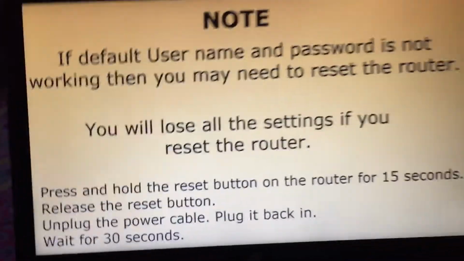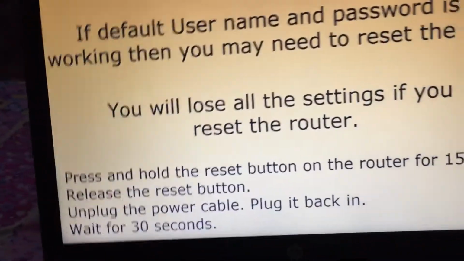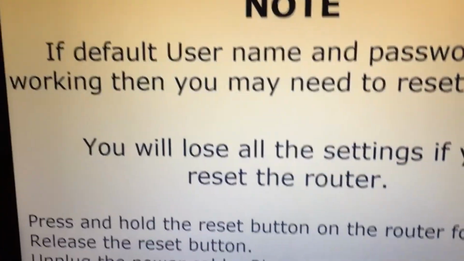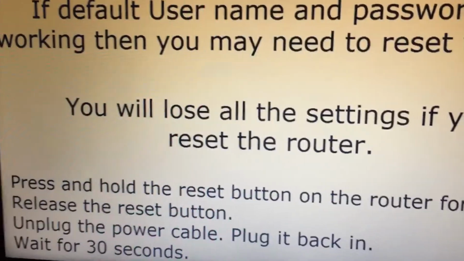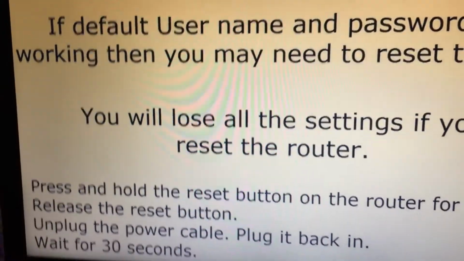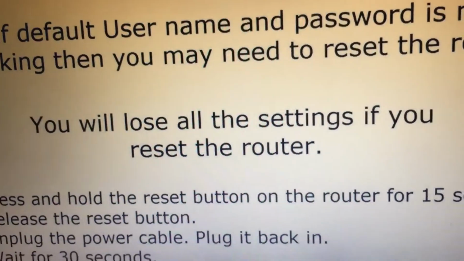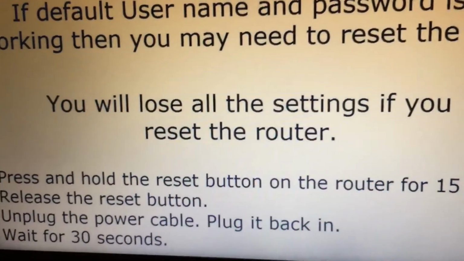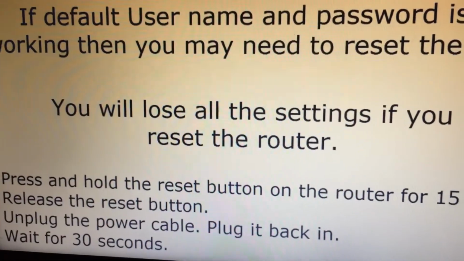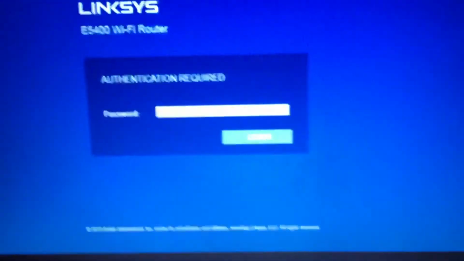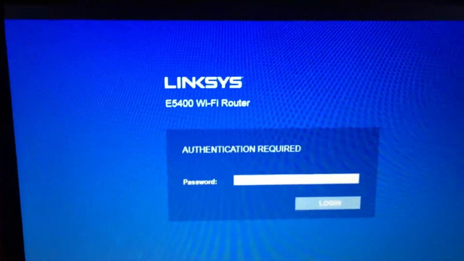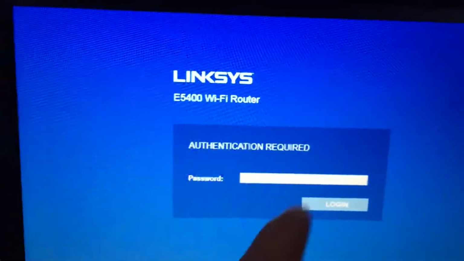There is a small reset button on the router. Press and hold it down for 10 to 15 seconds. Release the reset button. Unplug the power cable. Wait for 10 more seconds and plug it back in. Now wait for 30 seconds. Let the router boot up and you will see solid power light. Now try to access the page again, 192.168.1.1, and try the password admin and it will let you go.